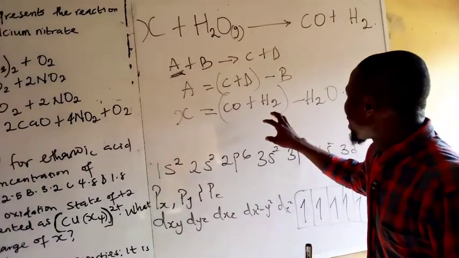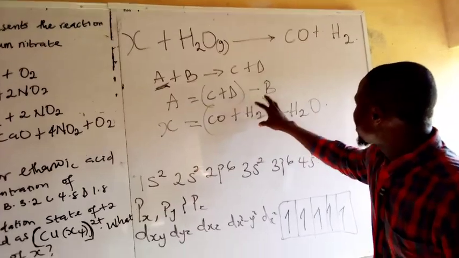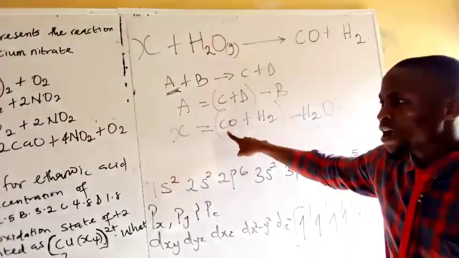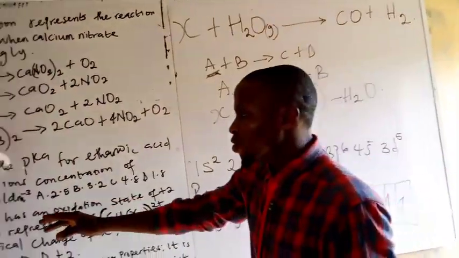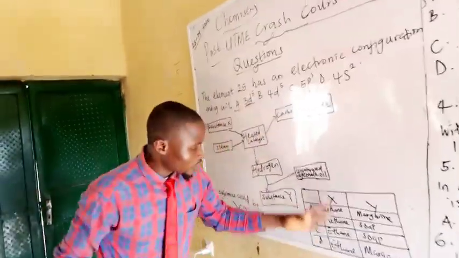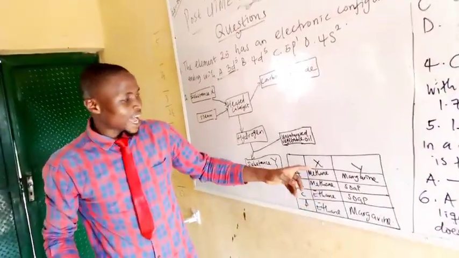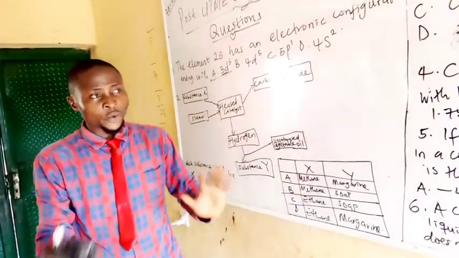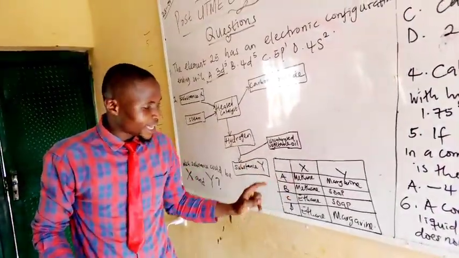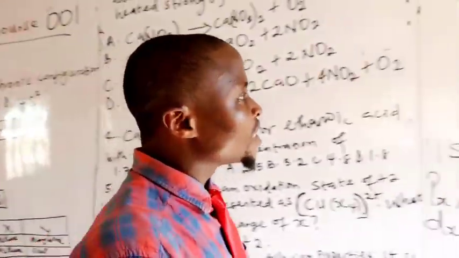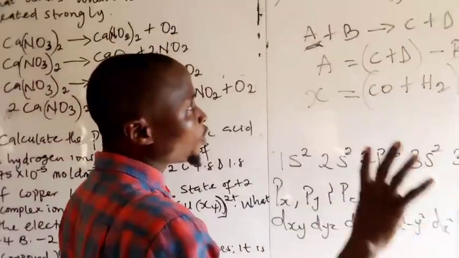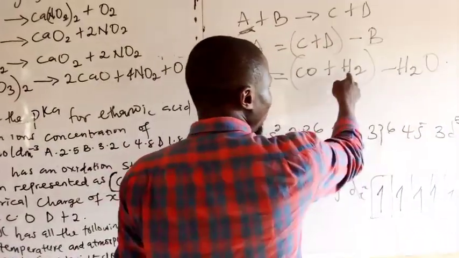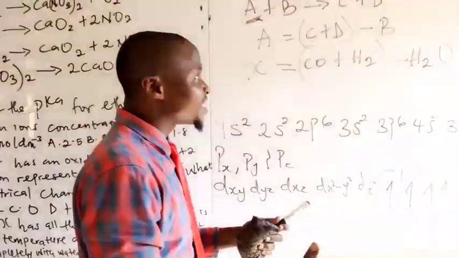However, you can see that I can easily remove 2 hydrogen from this and 1 oxygen from this to get carbon left over. But if you look at the options, none of them has carbon as X. Had one of the options contained carbon, we would be good to go. Then it is either methane or ethane. If it is methane, we need 4 more hydrogens plus these 2 hydrogens, making a total of 6 hydrogens.